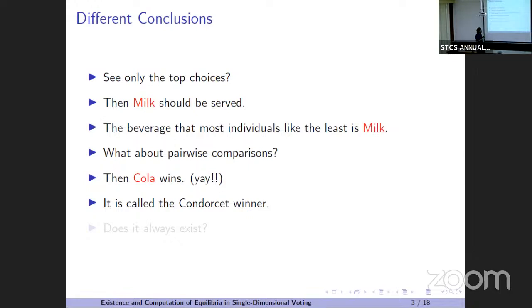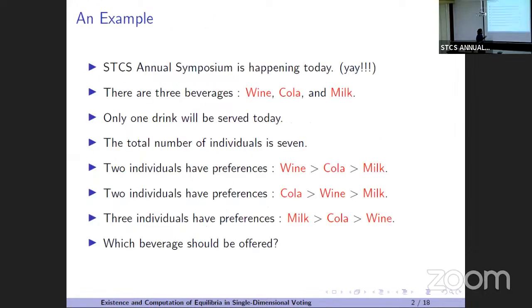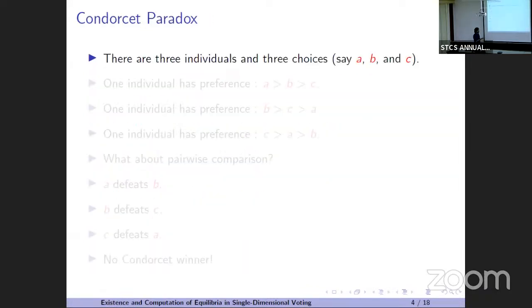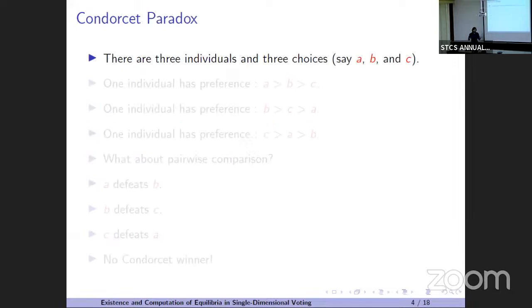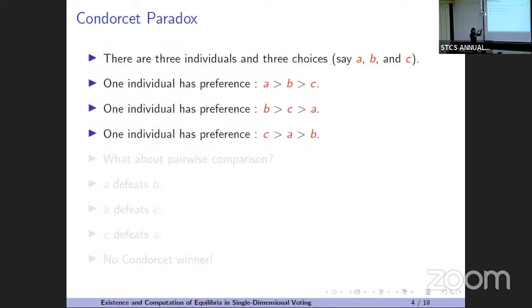As you can see in this example, cola wins over every other drink in pairwise comparisons. But does it always exist? Does some alternative always win over every other candidate in pairwise comparisons? It doesn't. Here is an example. Let's say there are 3 individuals and 3 choices: A, B, C. The first one's preference is A, B, C. The second one is B, C, A. The third one is C, A, B. It's a cyclic shift.